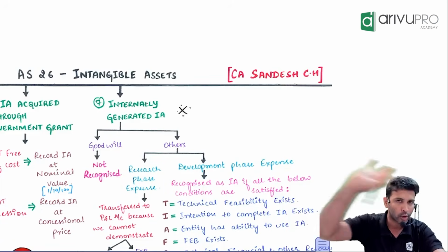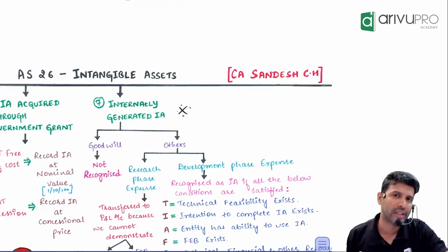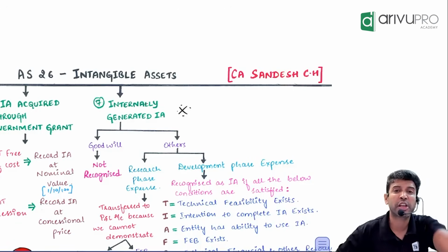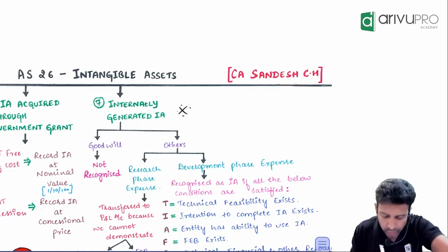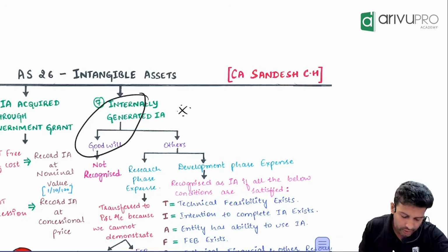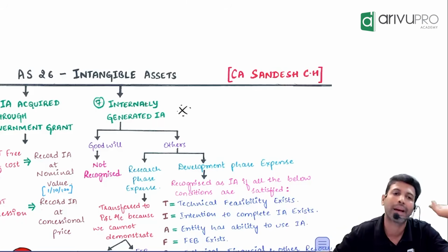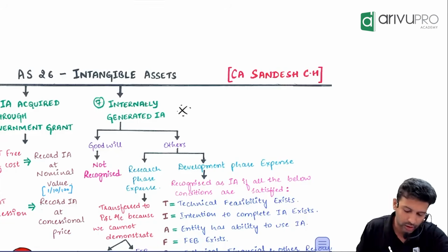Whenever there is an internally generated intangible asset, what we first have to check is to segregate it into two parts: goodwill and others. What is internally generated goodwill? You remember your 11th or 12th grade, when you found out goodwill by the average profit method, super profits method and so on. All that goodwill we call internally generated goodwill. AS 26 clearly prohibits accounting for internally generated goodwill. You cannot show such goodwill in your balance sheet, because it fails the identifiability criteria.